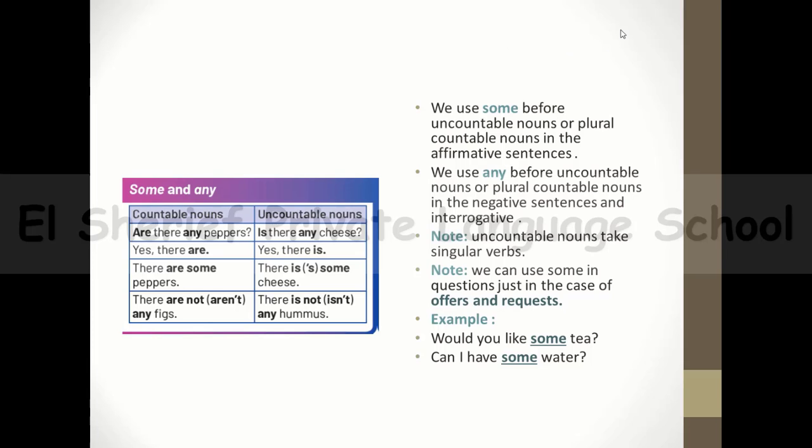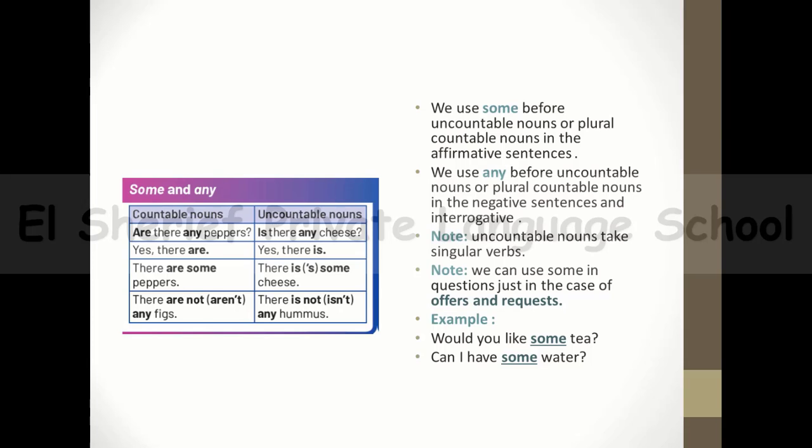So guys, we use some before uncountable nouns or plural countable nouns, but just in the affirmative sentence. Affirmative sentences are sentences without not. Then we use any before uncountable nouns or plural countable nouns, but this is in the negative sentence and interrogative sentence.